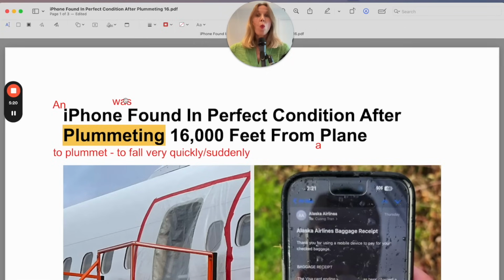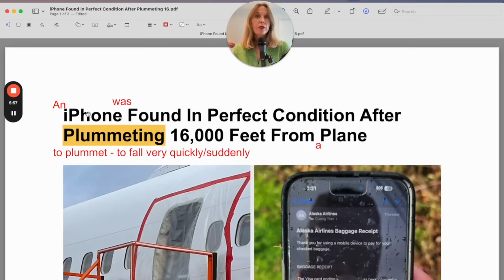An iPhone was found. So the full structure is to be found. To be, and this is conjugated in the past simple. An iPhone was found in perfect condition after plummeting 16,000 feet from a plane. Now notice I chose the article a for plane and iPhone because a means any. We're not talking about a specific iPhone.